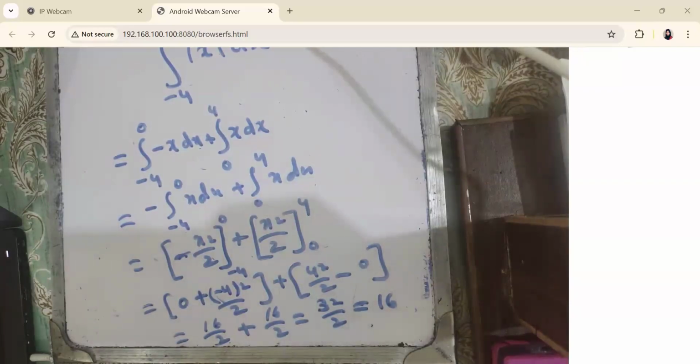Now you have the assignment that you have to solve with the given limit of integration, because we have learned definite integrals now.